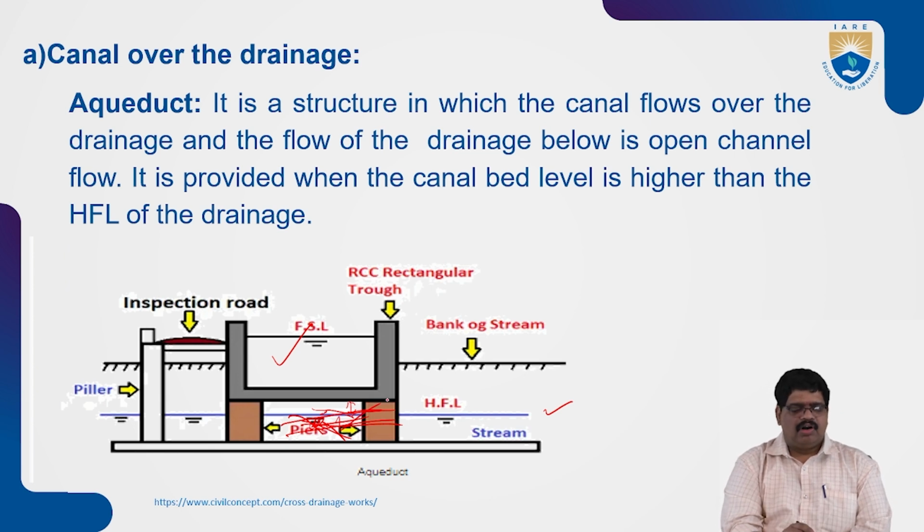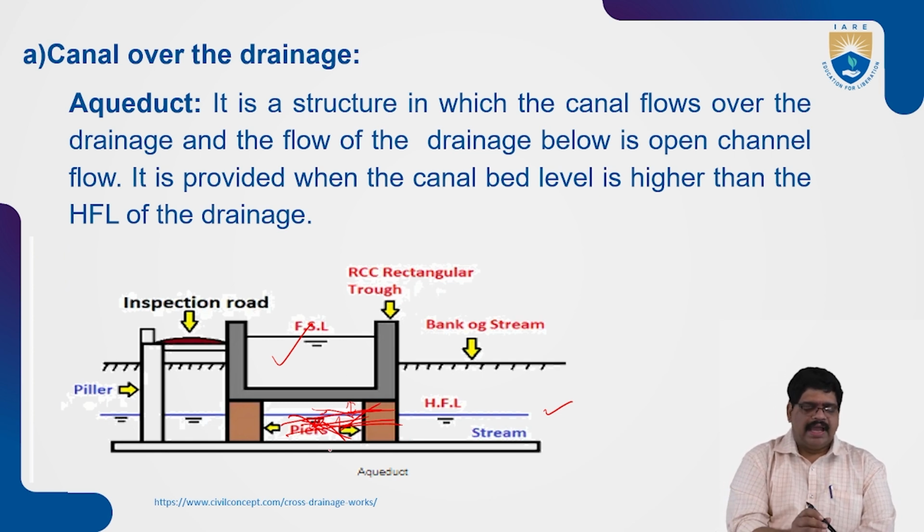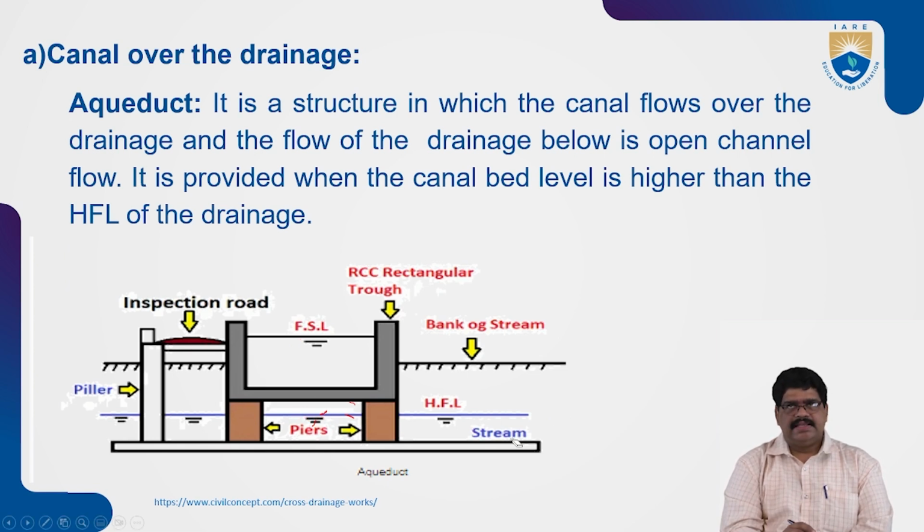So we construct the aqueduct above the high flood level. Hope you understand. An aqueduct is a hydraulic structure constructed above the drainage and above the high flood level of the drainage.